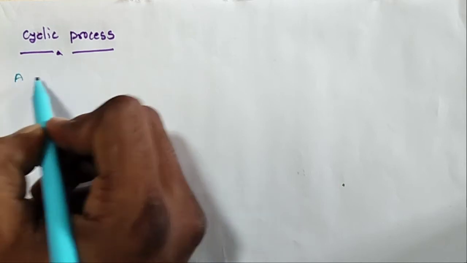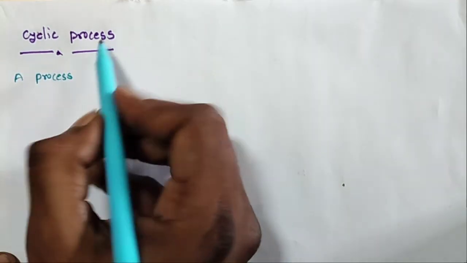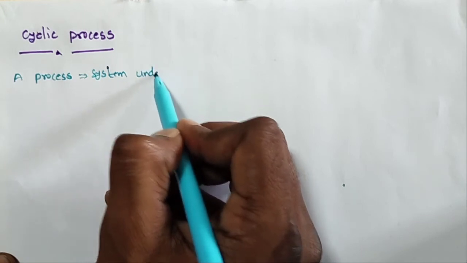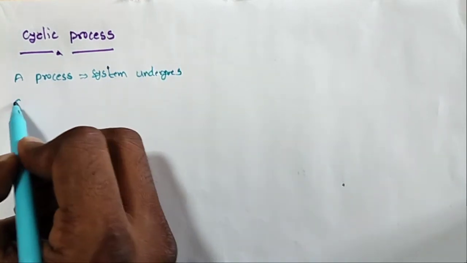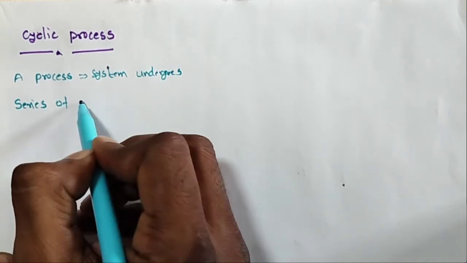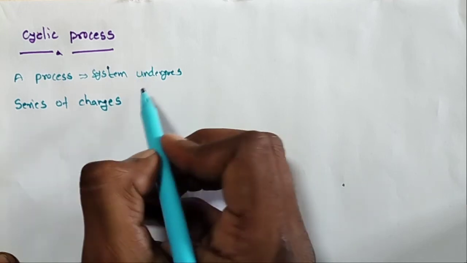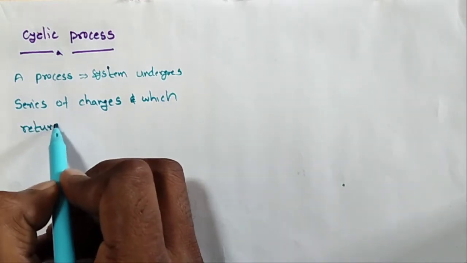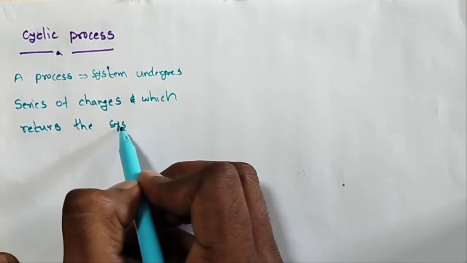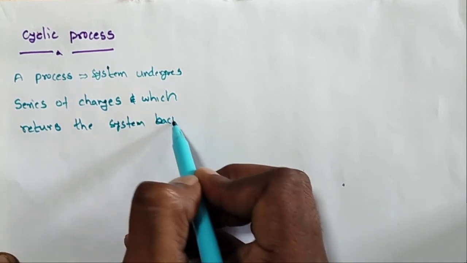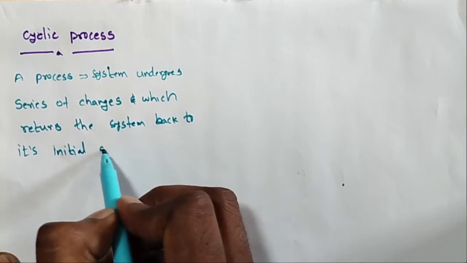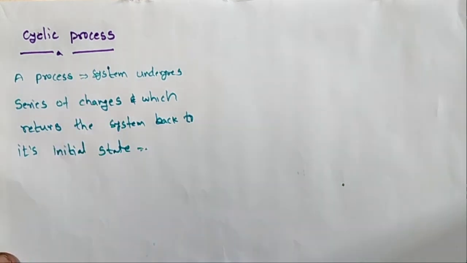Cyclic process. So what is the definition of the cyclic process? A process in which a system undergoes a series of changes and which returns the system back to its initial state is known as a cyclic process.